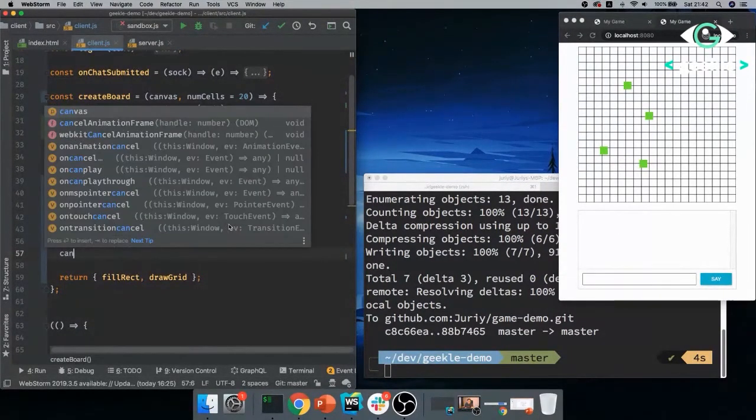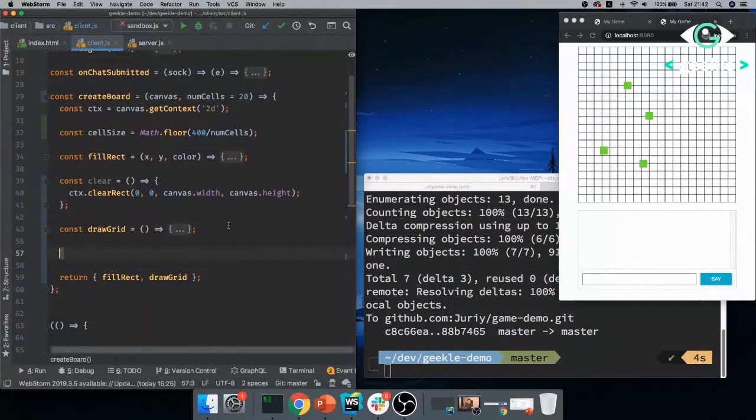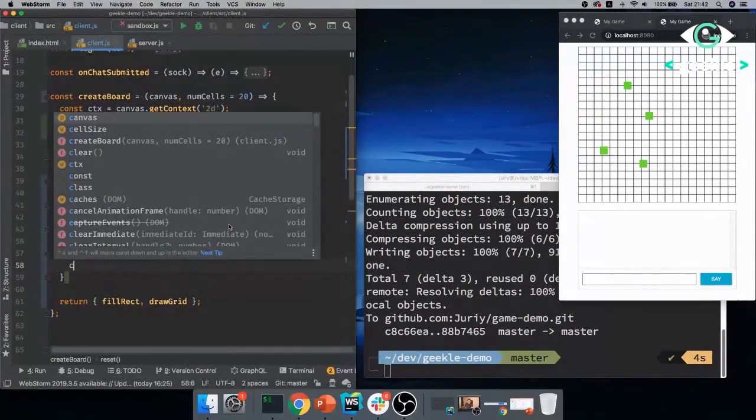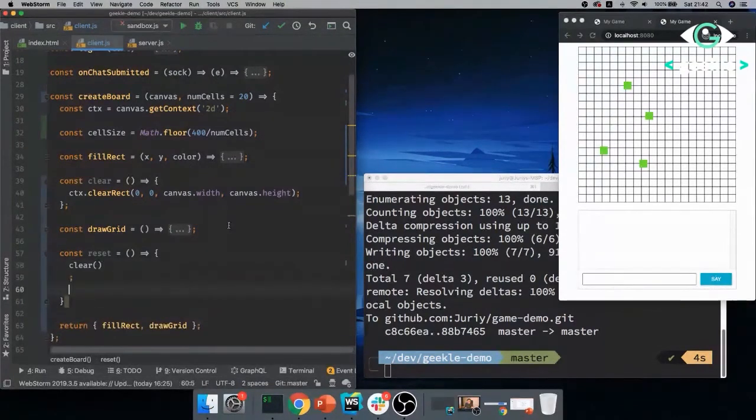Not higher level function in the functional sense. So I'll create a function called gridSet. That will do several things for me. So it will clear the grid first. Not the grid, but the whole canvas. Clear the canvas first, and then it will draw the grid. Why do I want to have this extra function? Well, because if I have additional elements of UI, I would put them all here.